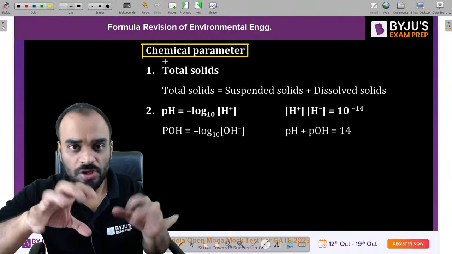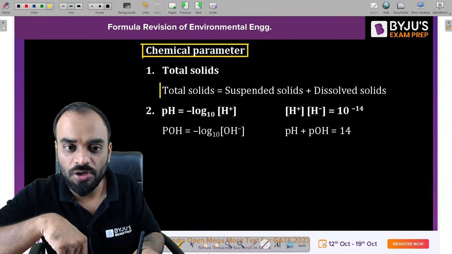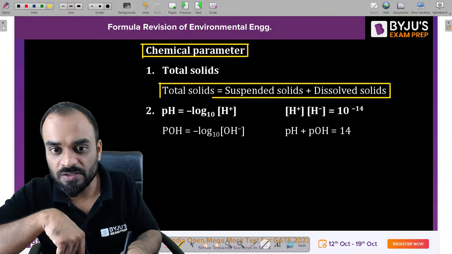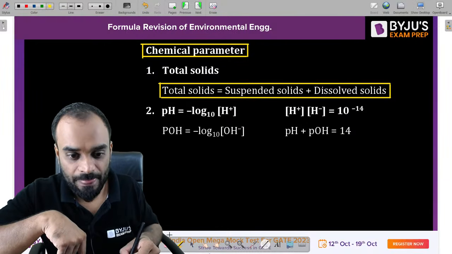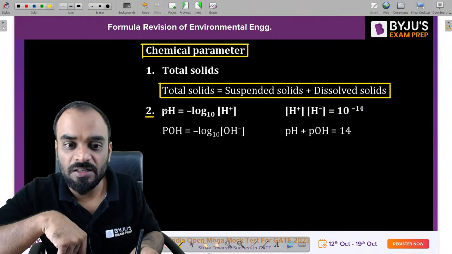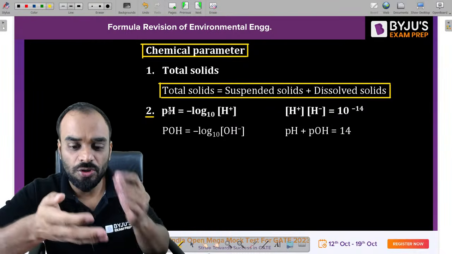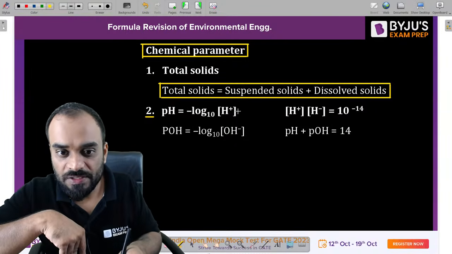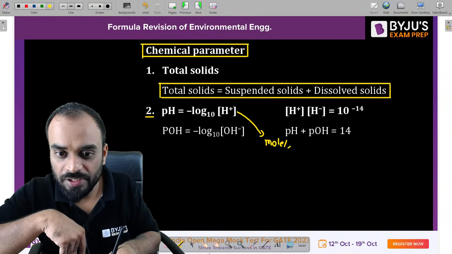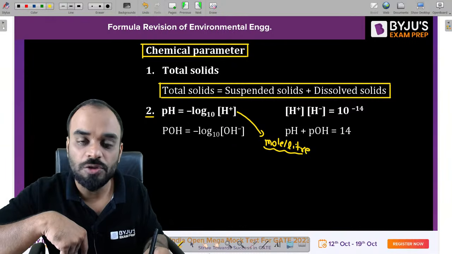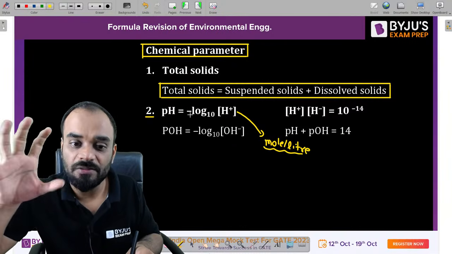But if we talk about total solid, how can we measure total solid? Total solid is the addition of suspended solid plus dissolved solid. The second formula which we have to remember is pH. pH is a logarithmic scale to represent the H plus ion concentration in the water. The H plus ion concentration should be in moles per liter. So this is our pH.